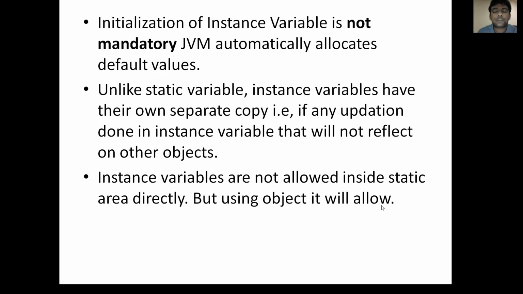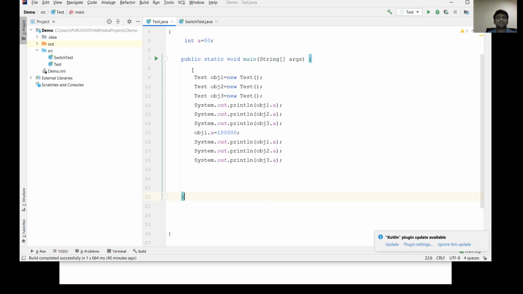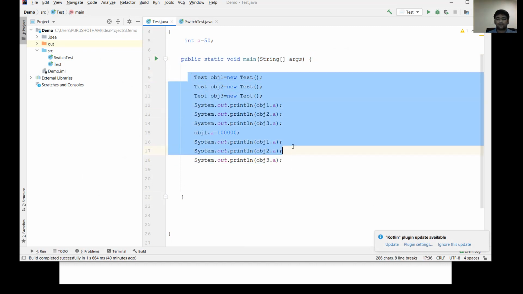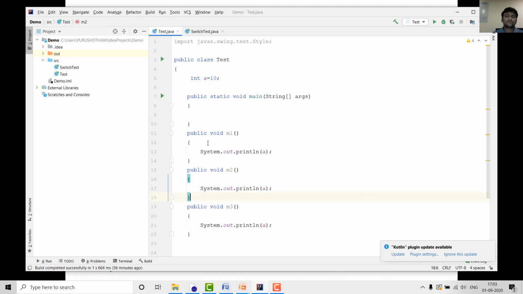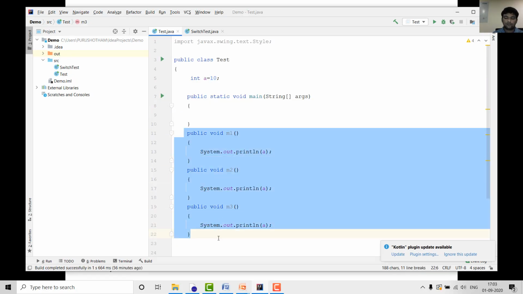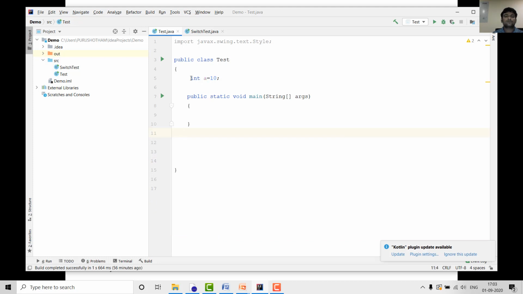Now we will see all these points programmatically. I have a program.